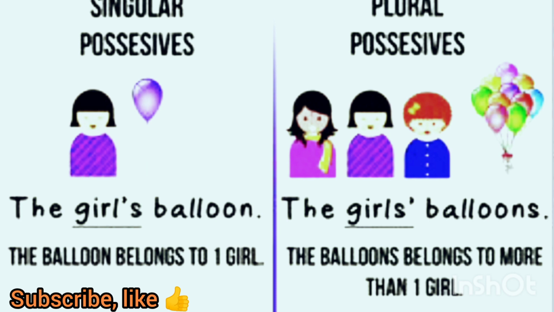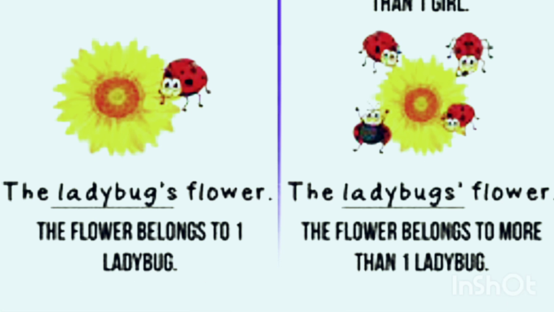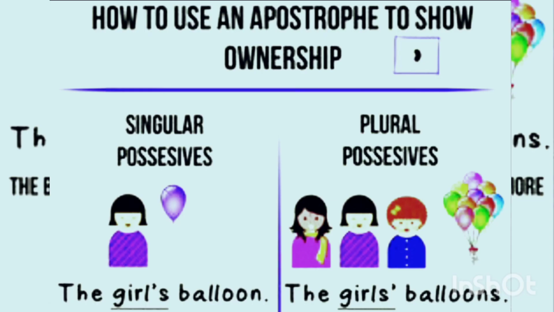In the same way, the ladybug's flower. So the ladybug, here only one ladybug is there. So the flower belongs to one ladybug only. So I will put the apostrophe after ladybug. Whereas the ladybugs' flowers, here many ladybugs are there, 4. So the flower belongs to more than one ladybug. Okay, so after ladybugs we'll put the apostrophe over here. So this is the difference between the singular possessives and plural.